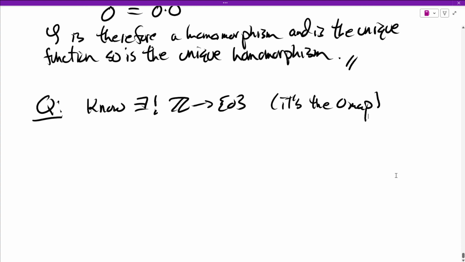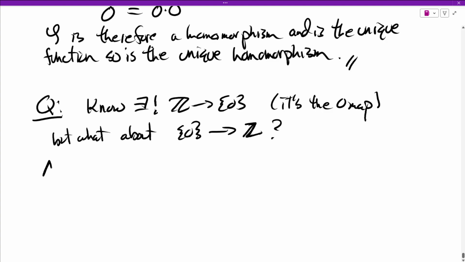But what about the other way? How do these special guys interact with each other if we reverse them? So what about that way? It turns out there's none. There are none.